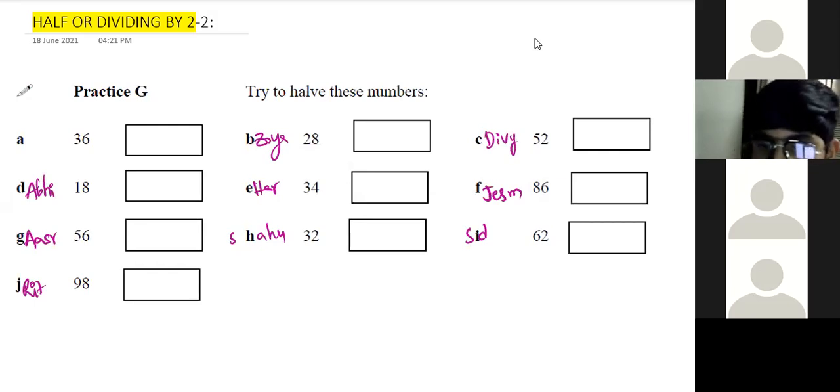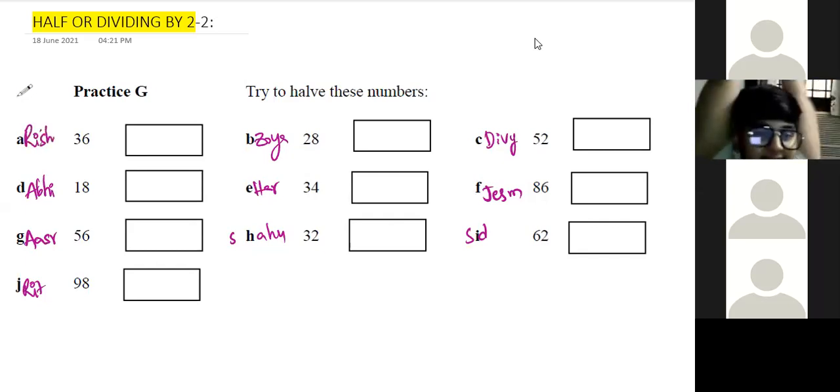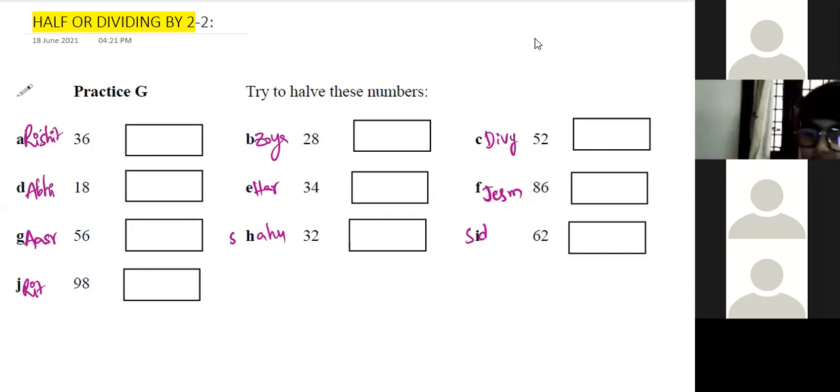So no one has sent it for A. Anyone can take A. Sir, A, Rashid. Okay, now he sent it. Okay. I sent it for D also, sir. Before me, Abhinav spammed it. Okay. Just wait and see here.